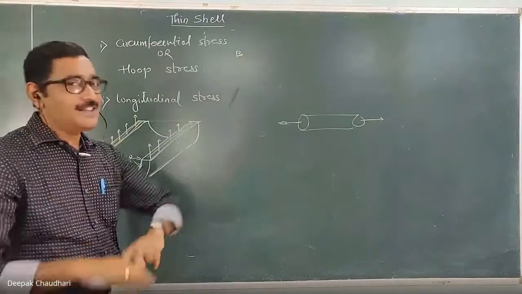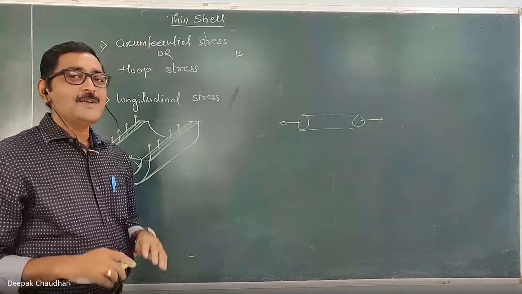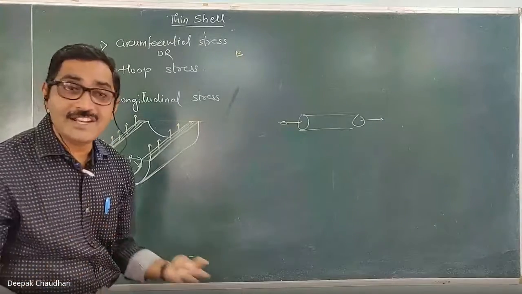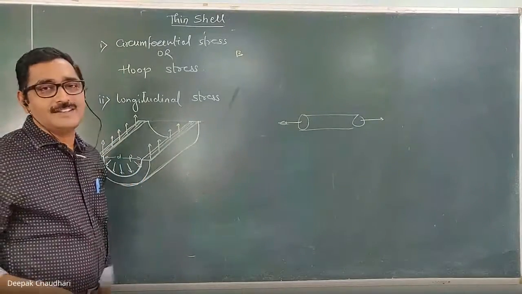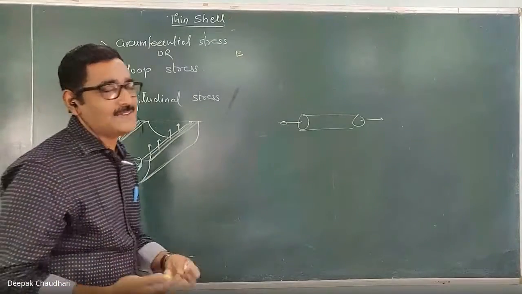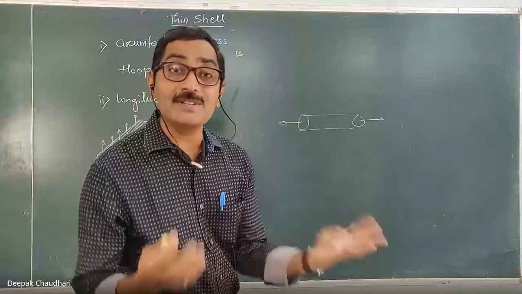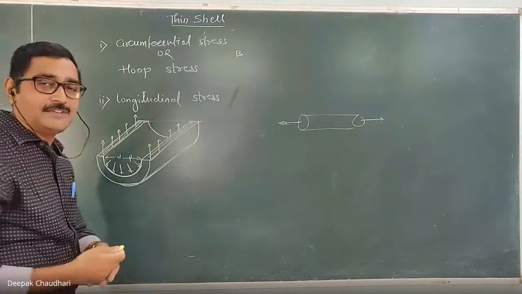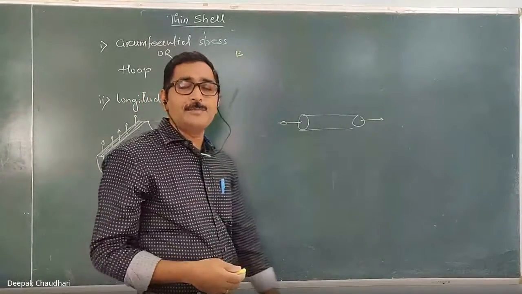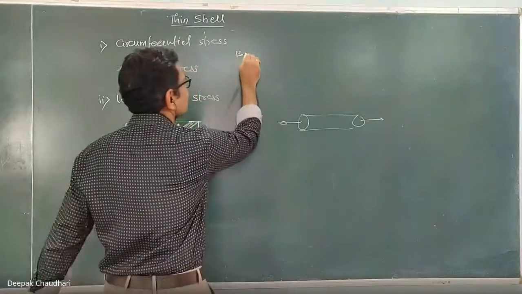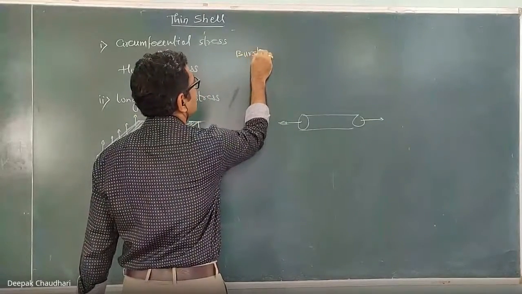But here there is no such external force; the force is generated because of this pressure, and that force we can see as a pressure force, or the bursting force. Because of this, the failure takes place. So that force is known as the bursting force.